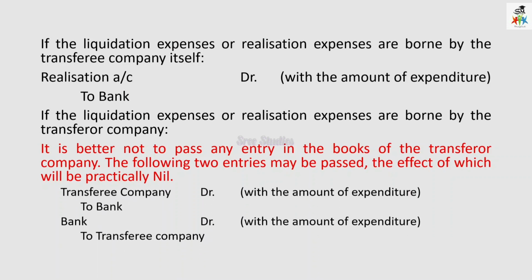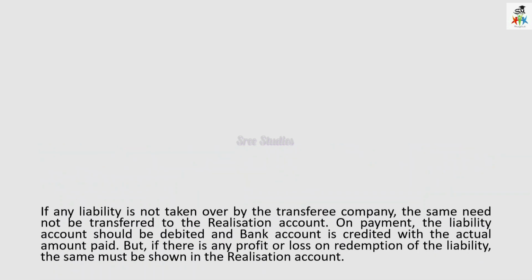Otherwise, we can pass like this, that is transferee company account debit with the amount of expenditure to bank, and then it seems that it has been met by the transferee company. So that is the opposite entry for receiving the reimbursement.